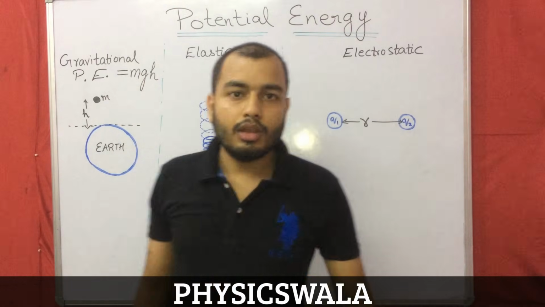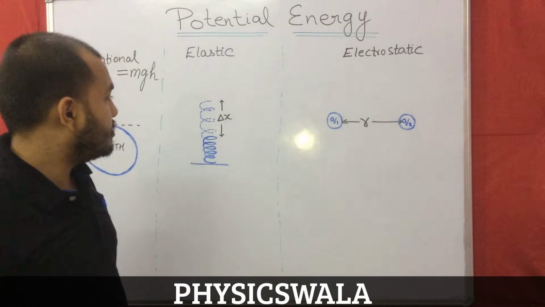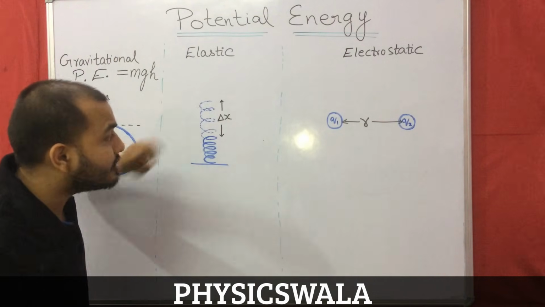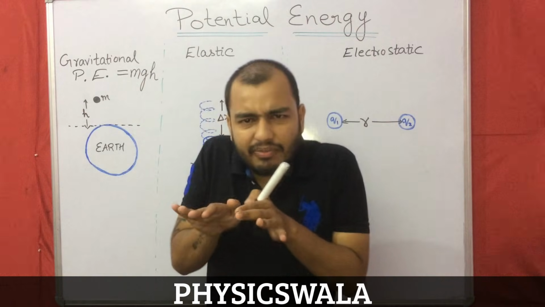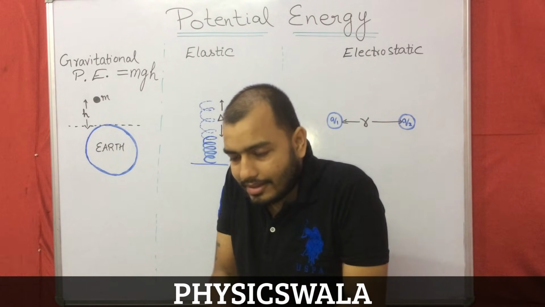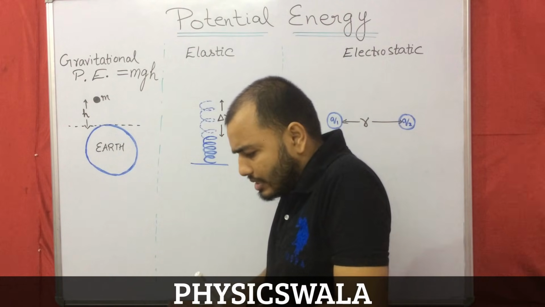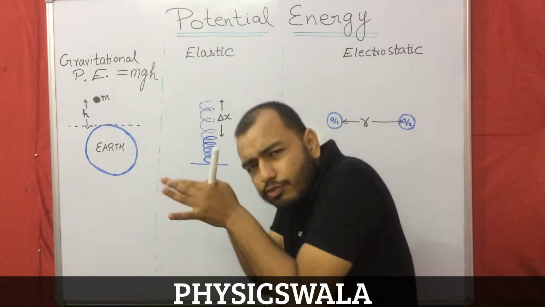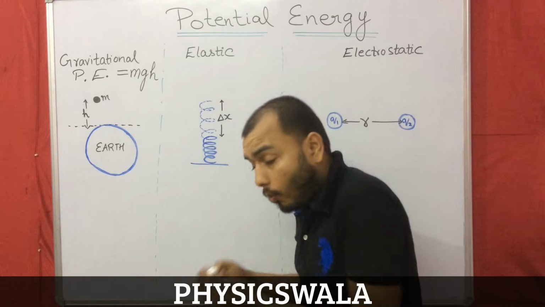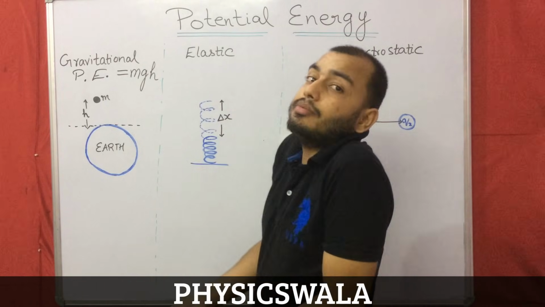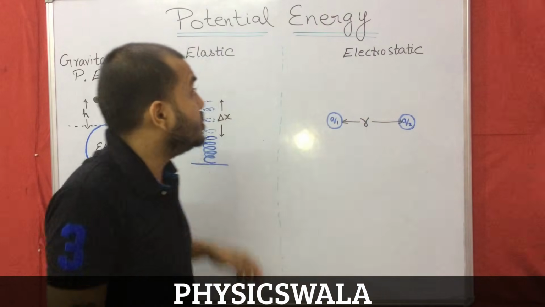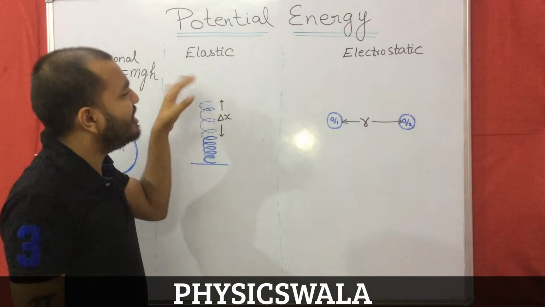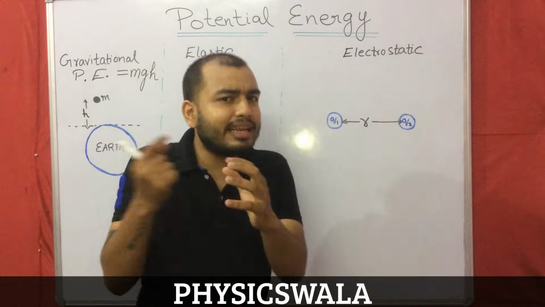Okay. Now coming to the second case. Suppose we have a spring which is initially of this length and I have compressed this spring like this. Okay, I have pushed it like this. While pushing it, I have to do some work. I have to force it downwards. Where does this energy go? This energy went into the potential energy of the spring, or elastic. Spring is an elastic material.